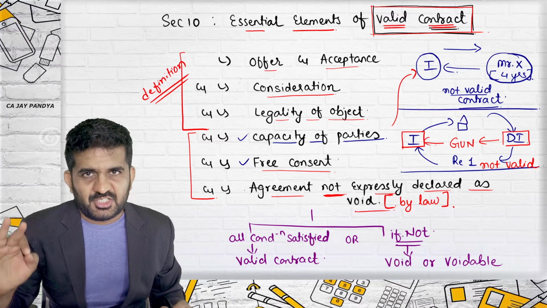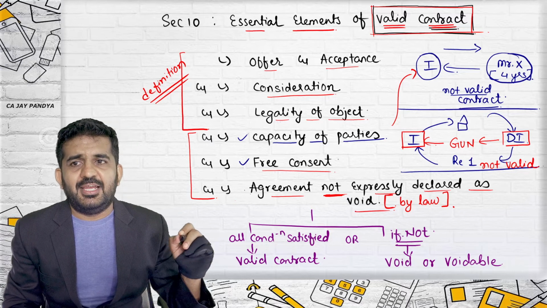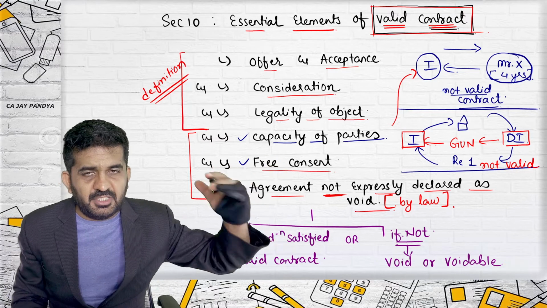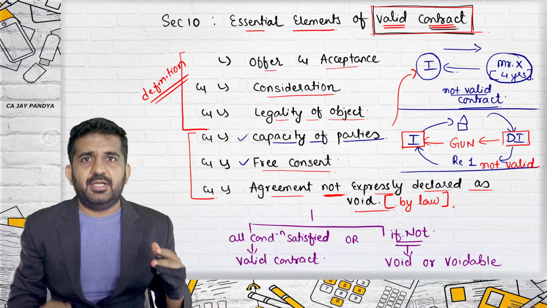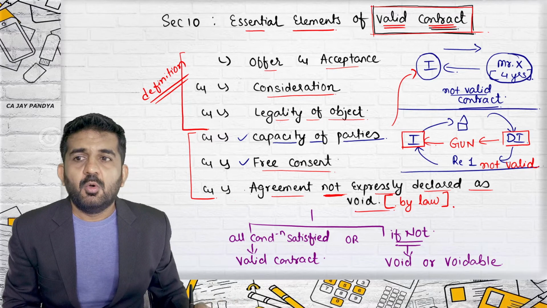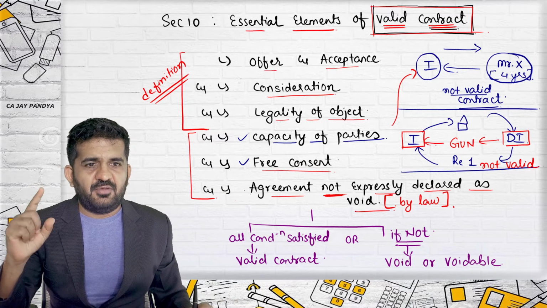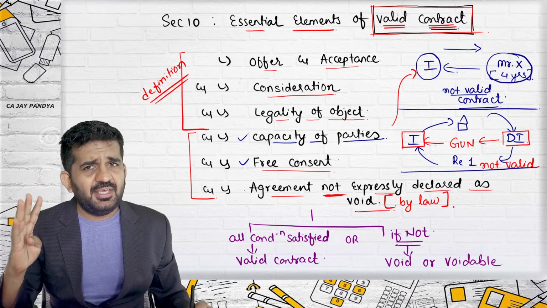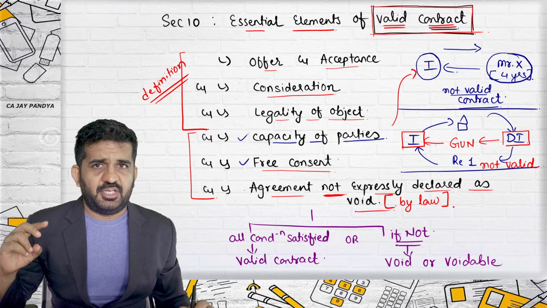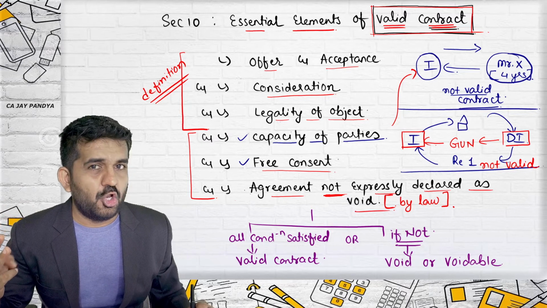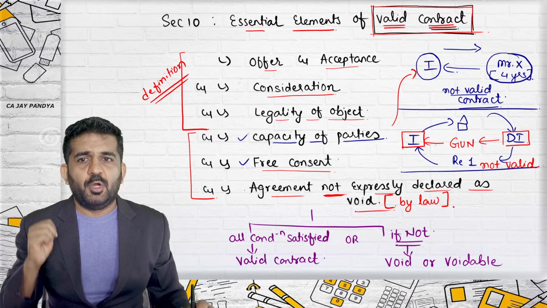So what is section 10? Essential elements of a valid contract. What do essential elements mean? If these elements are satisfied, the contract will be valid. Otherwise, the contract will be void or voidable. The first 3 are taken from the definition: offer and acceptance, consideration, legality of object. 3 more are written in section 10, which are free consent, capacity of parties, and the agreement should not be expressly declared as void.